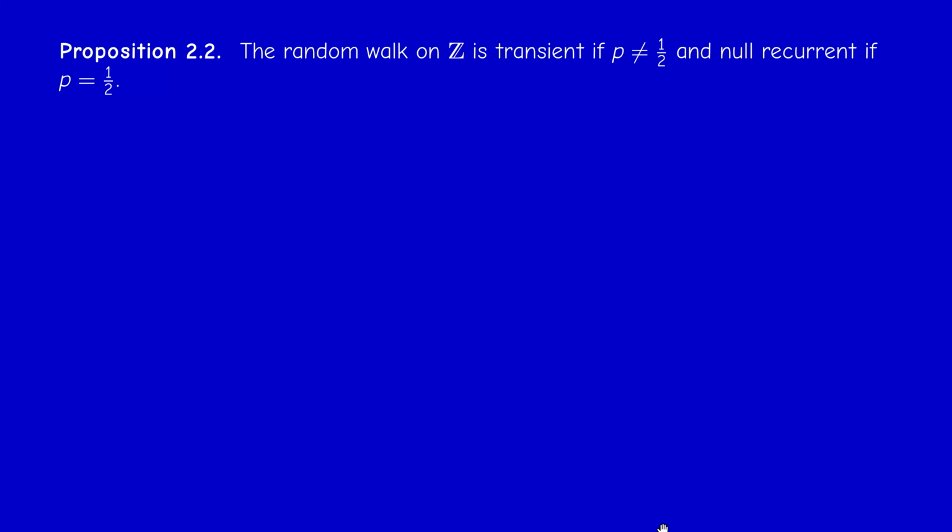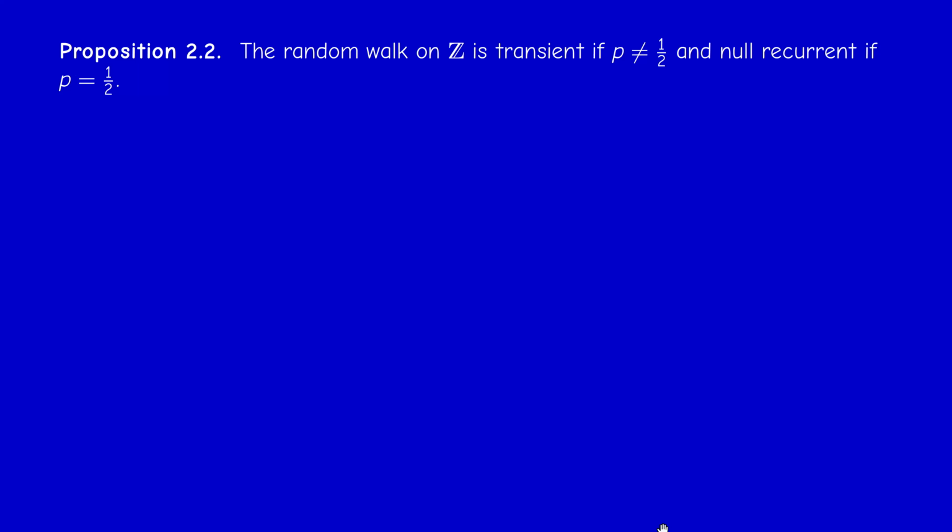Now let us study the case of a random walk on Z. Now we have the tools to answer this question. So the bottom line is that the random walk on Z is transient if p is different from 1/2, and null recurrent if p equals 1/2. So it's recurrent in the symmetric case.